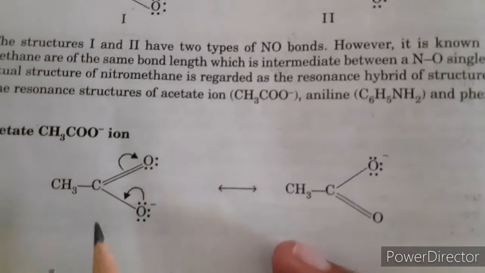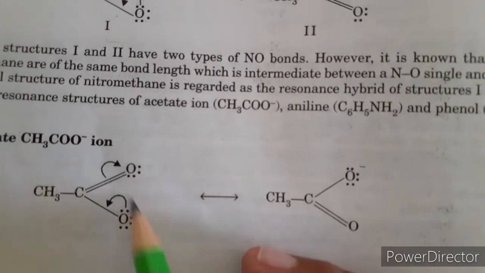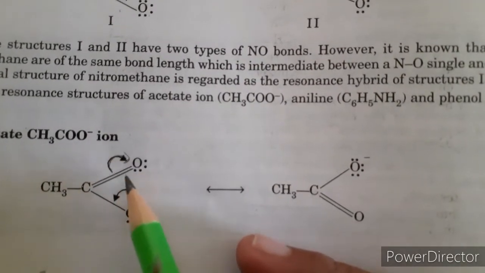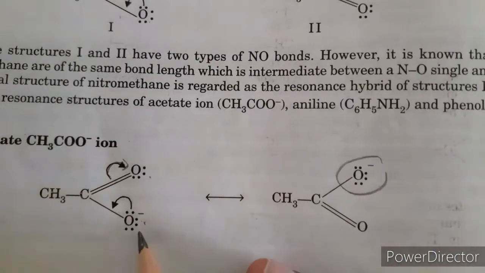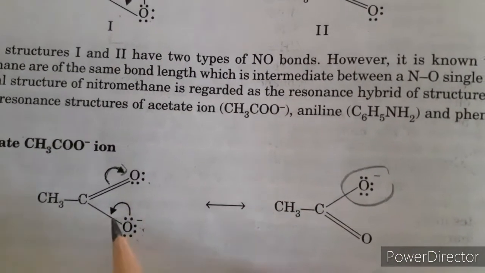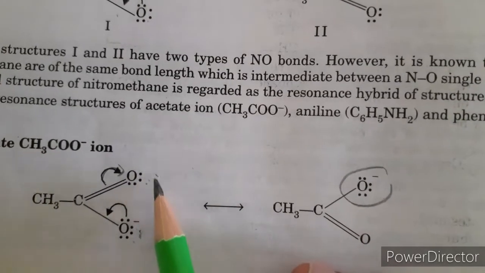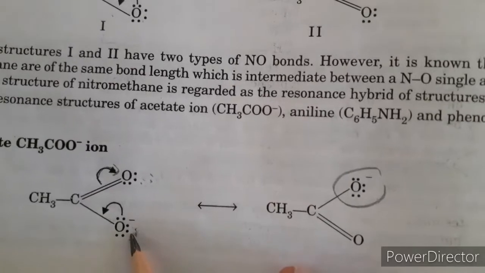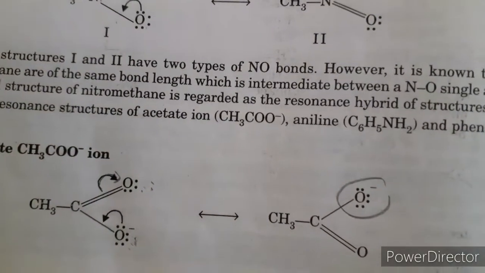Similarly, we draw the resonating structure of acetate. This oxygen bears a negative charge, this oxygen takes electrons from the carbon atom and bears a negative charge, and this oxygen has a tendency to form a double bond with the carbon atom. So there are two possibilities: this oxygen bonded singly and this oxygen bonded doubly with the carbon atom.